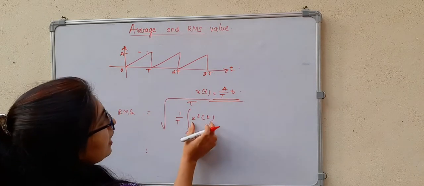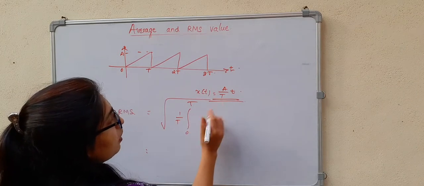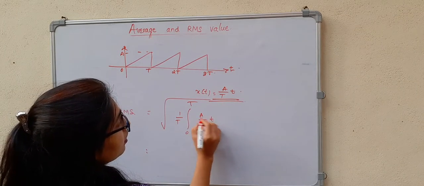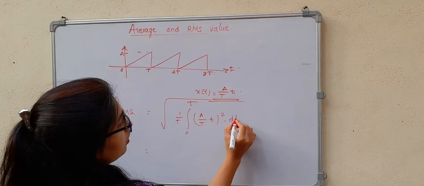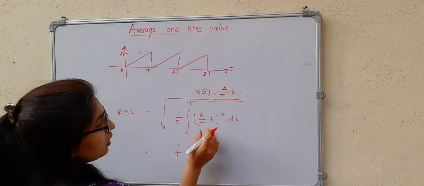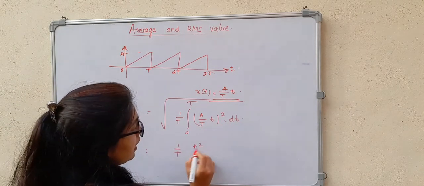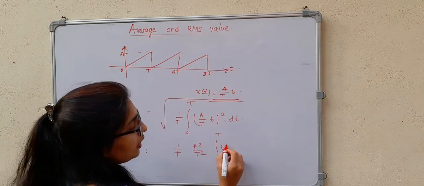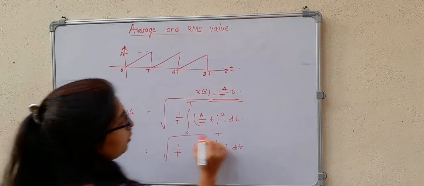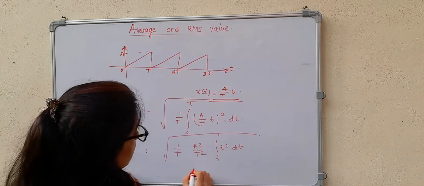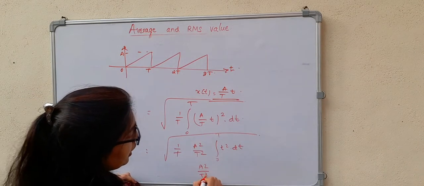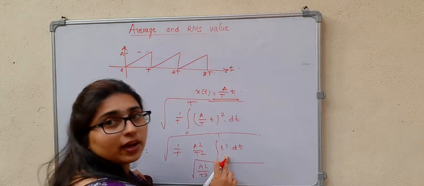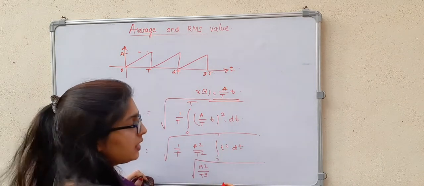Next, if I consider x square t, instead of that I will consider A by T whole square into dt. 1 by T, let us take the constants outside, A square by T square, 0 to T, t square into dt, square root. Okay, this is A square divided by T cube. t square is nothing but the integration of that is t cube by 3.